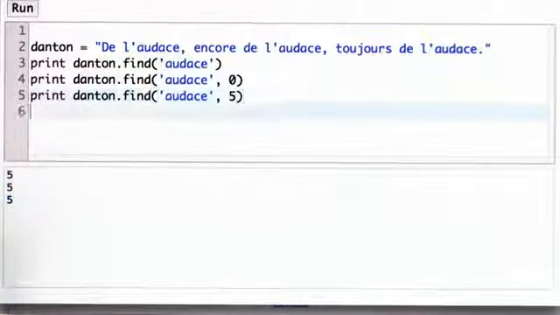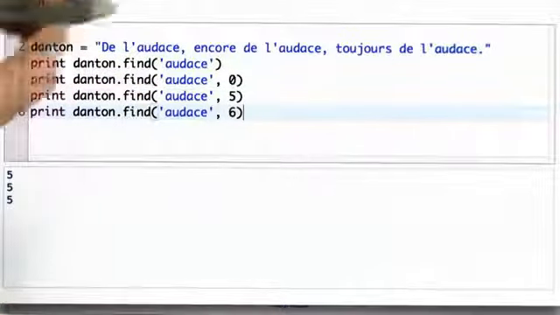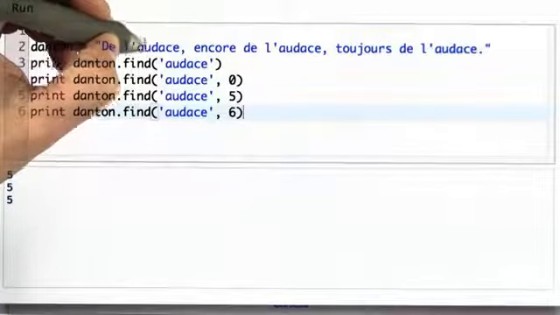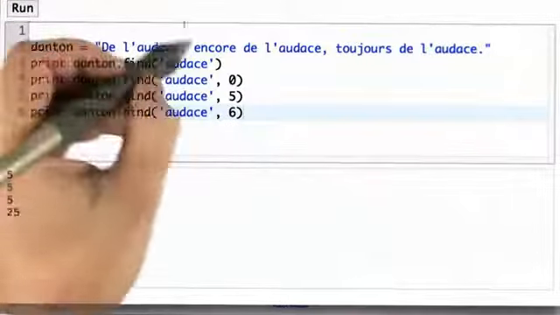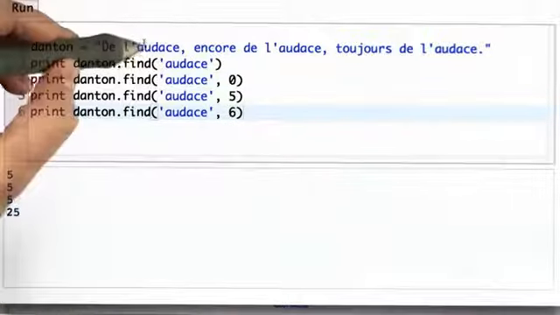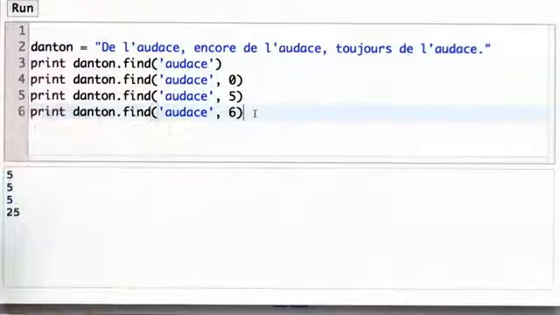If we pass in a number higher than 5, let's pass in 6, now find is looking for an occurrence starting from position 6, which is here. Instead of finding the first occurrence of audace, it will find the first one that occurs after position 6, which is the one here at position 25.